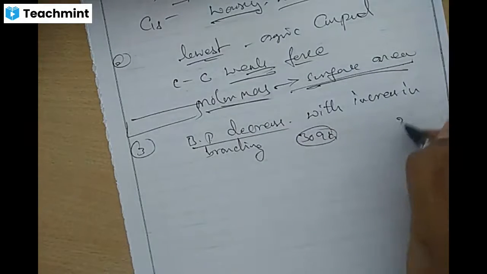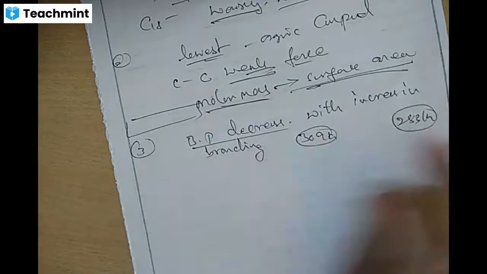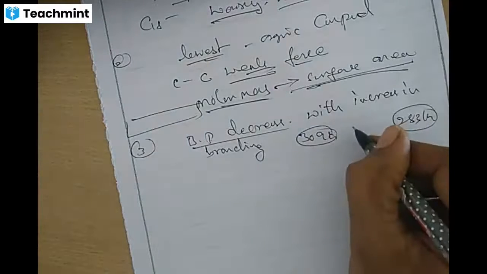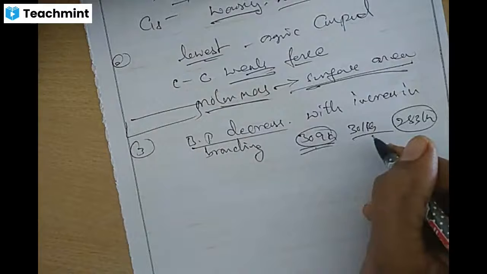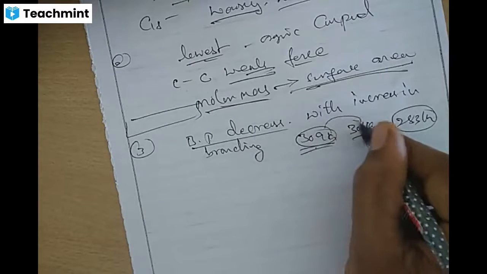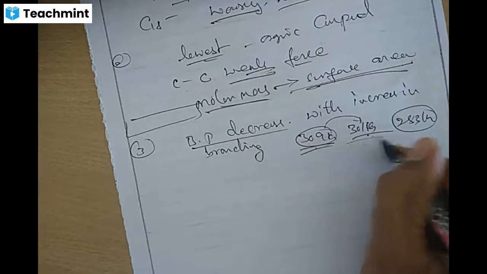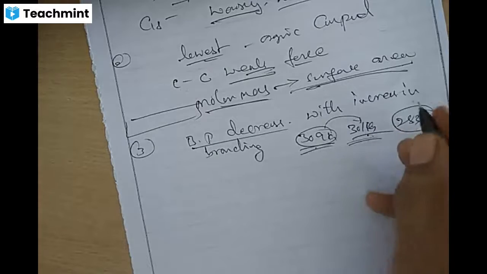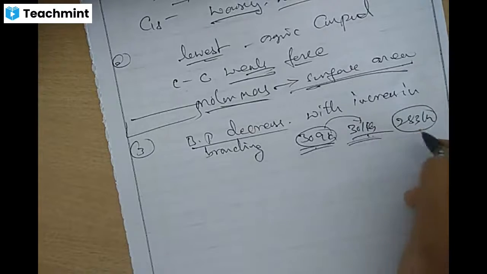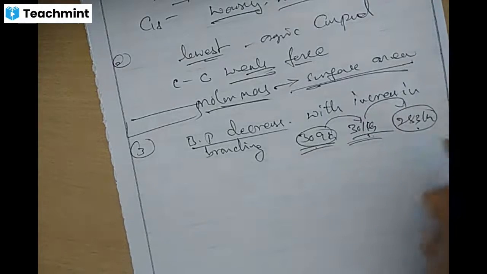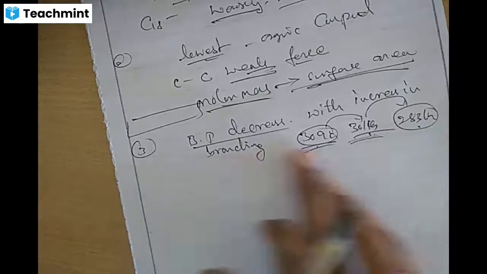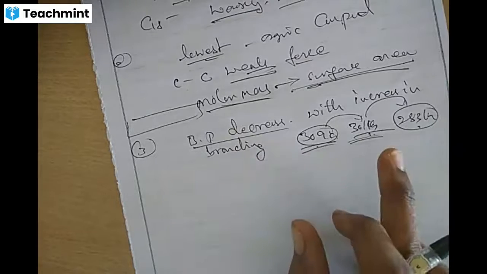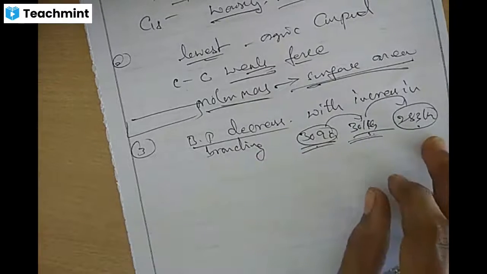In neopentane, the boiling point is 283 Kelvin, a large difference. In between, isopentane is 301 Kelvin. So from normal pentane to isopentane, the boiling point decreases from 309 to 301 Kelvin. From isopentane to neopentane, it decreases further to 283 Kelvin. So normal pentane has a greater boiling point than isopentane, which is greater than neopentane.